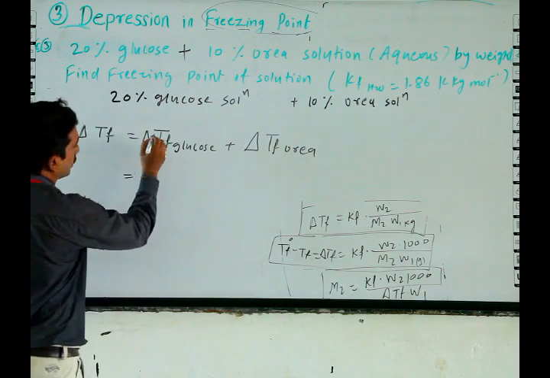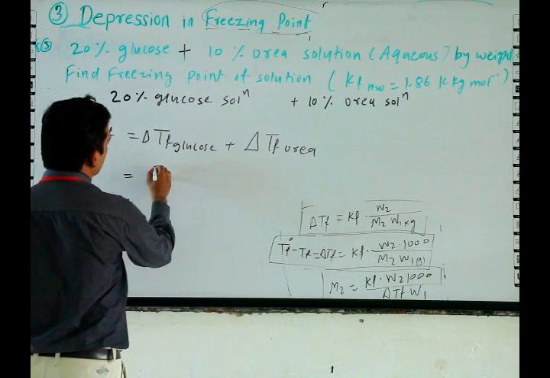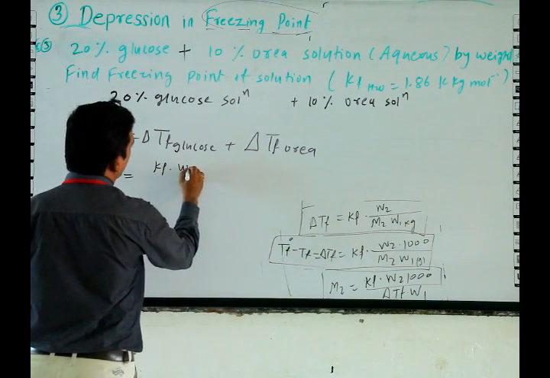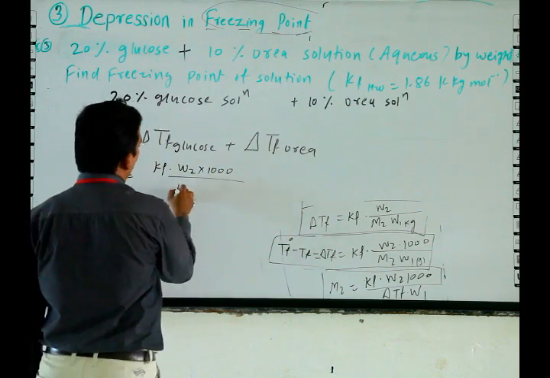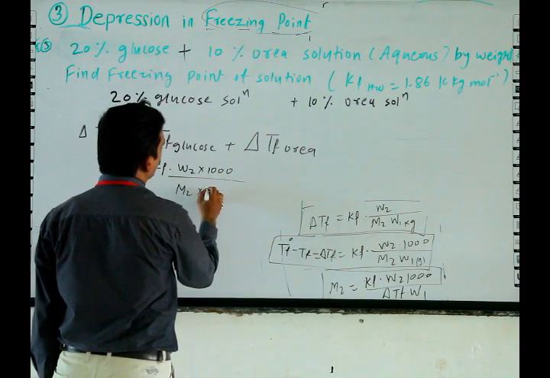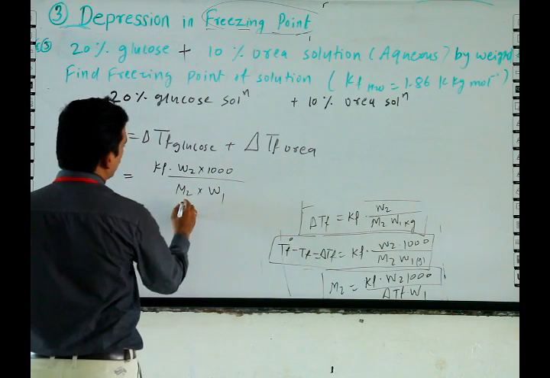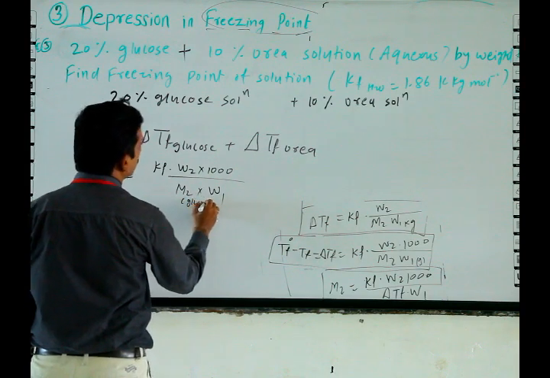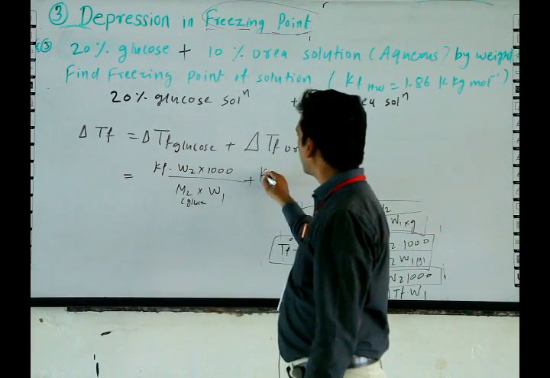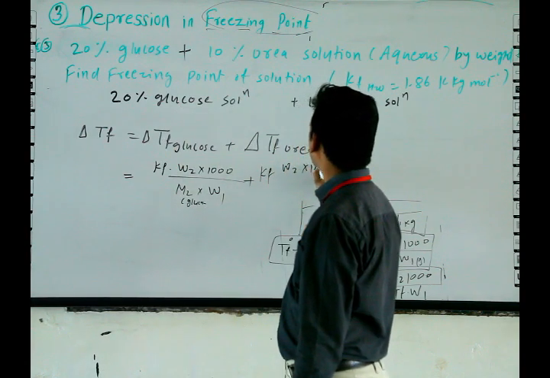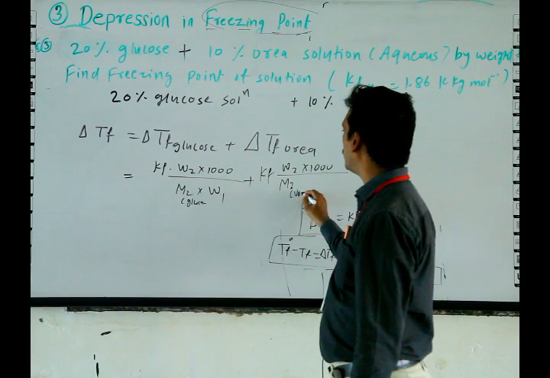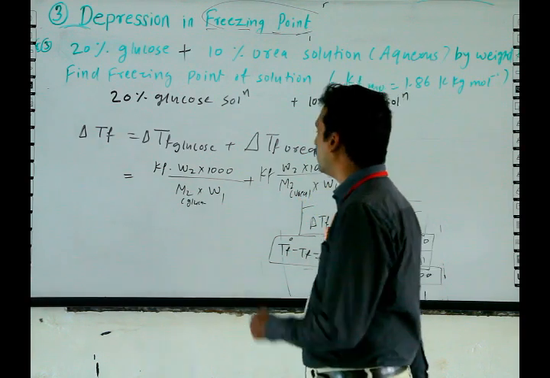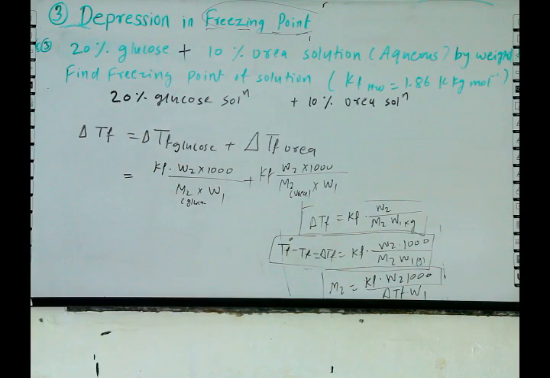The formula for delta Tf is Kf into W2 into 1000 divided by M2 into W1, with M2 for glucose, plus Kf into W2 into 1000 divided by M2 for urea into W1. Suppose for 100 gram, 20 plus 10 gram.